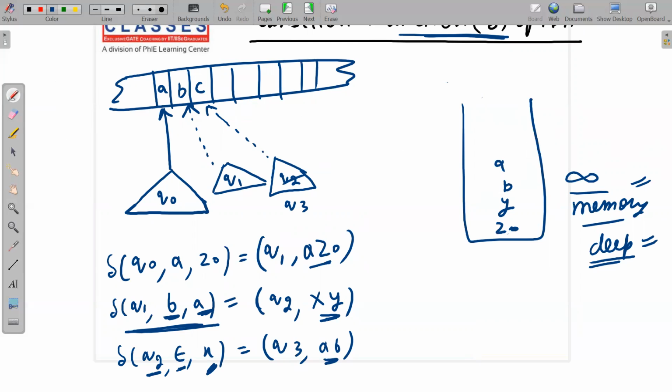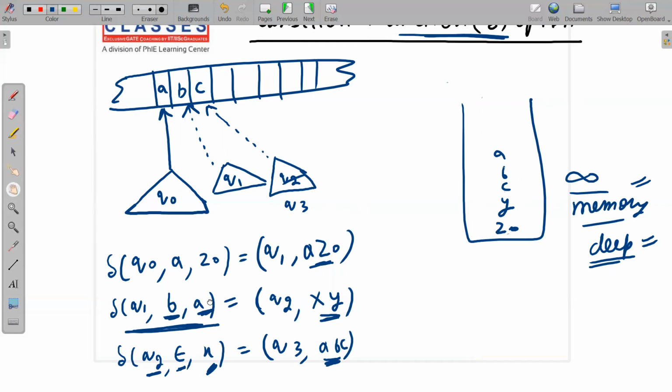By chance I have kept two symbols, but you can keep any number of symbols. So I can say here C also, so you can push ABC also. Let me write them in proper sequence: A, B, and C. The main thing is you can push any number of symbols onto the stack.